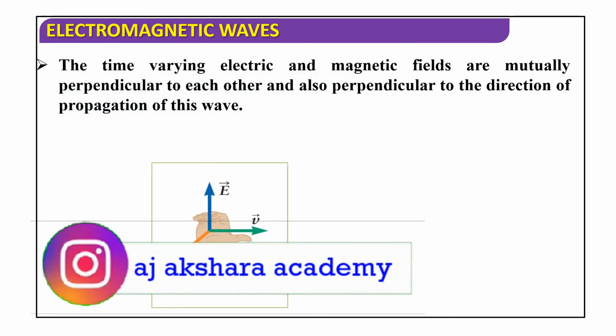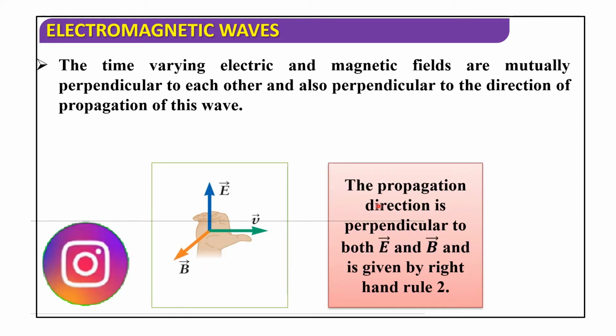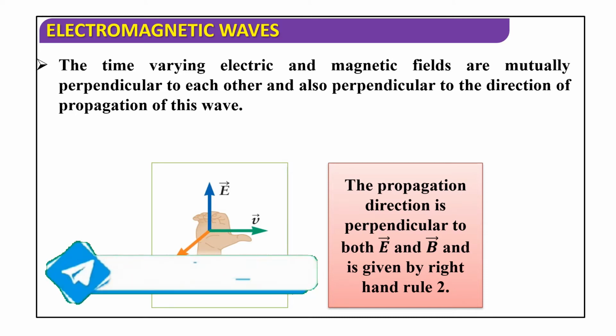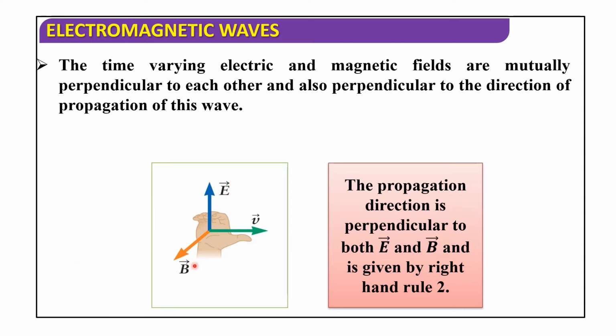Next, see this picture. The direction of propagation is perpendicular to both E bar and B bar and is given by the right hand rule. Here we are telling that E bar and B bar are perpendicular. The propagation direction, perpendicular to E bar and B bar, is given by the right hand rule.